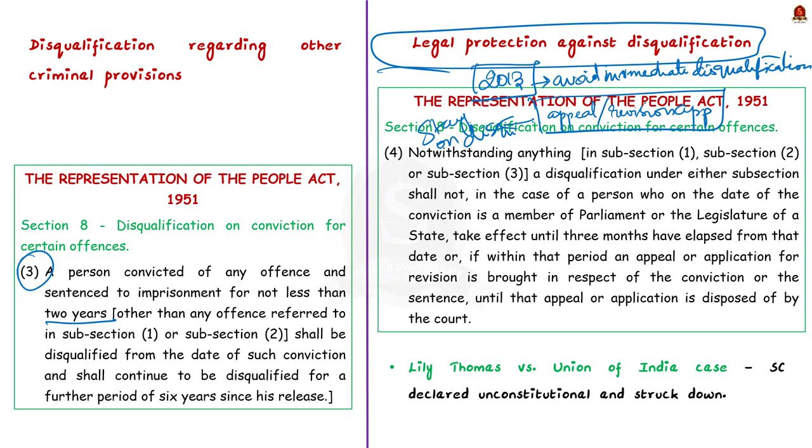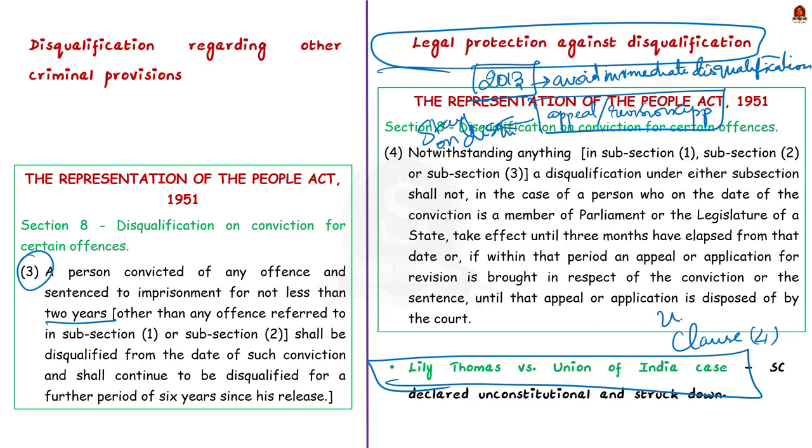But in the famous Lily Thomas vs. Union of India case, the Supreme Court declared Clause 4 of Section 8 of the RPA as unconstitutional and subsequently struck it down. So, it removed the protection enjoyed by lawmakers. Okay? So, if a question arises in the preliminary examination that an appeal against conviction will operate as a stay against disqualification, that statement is wrong.